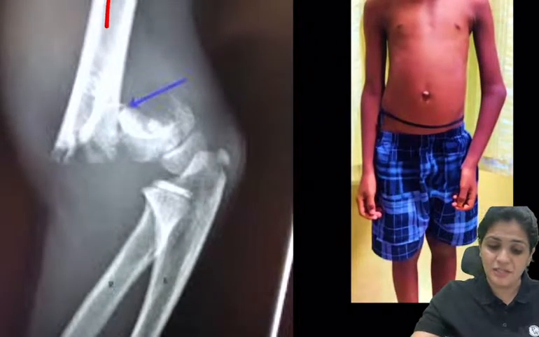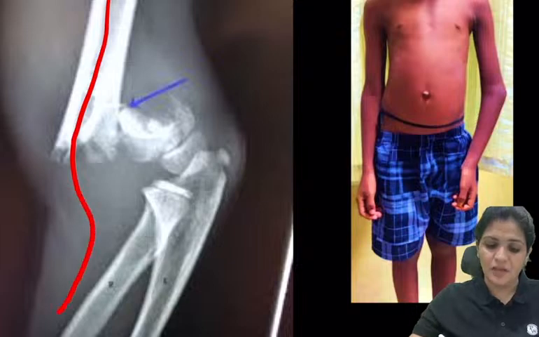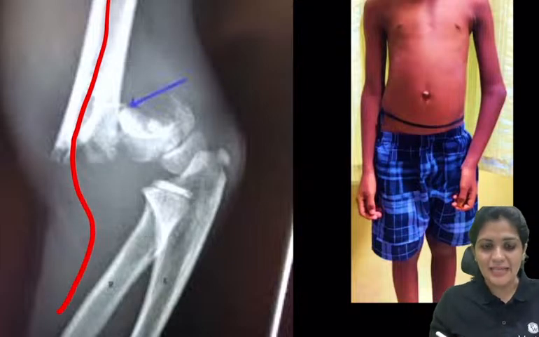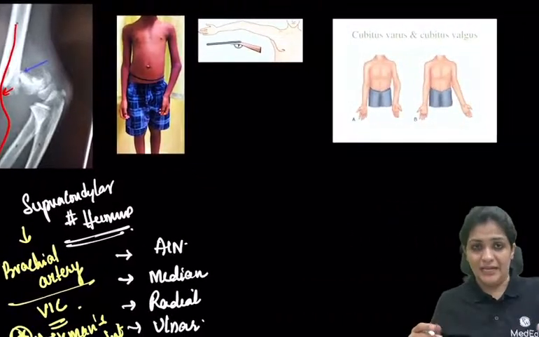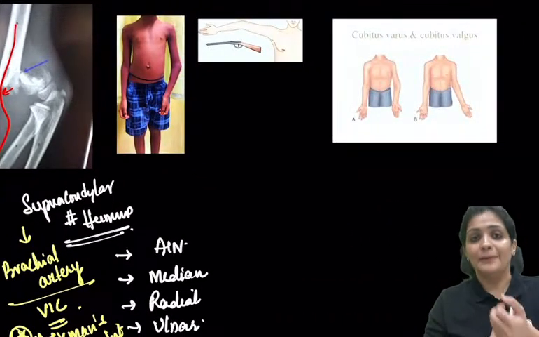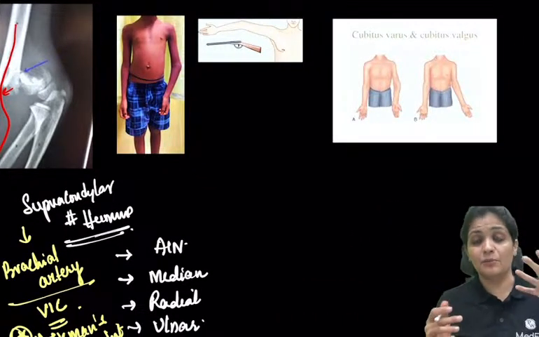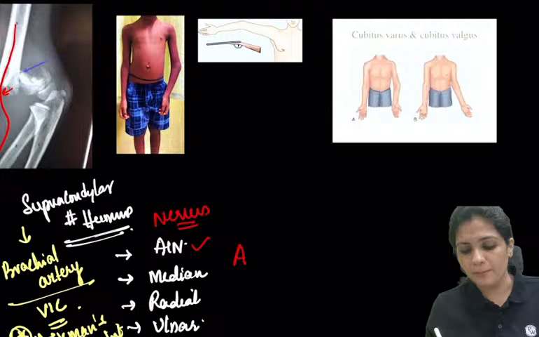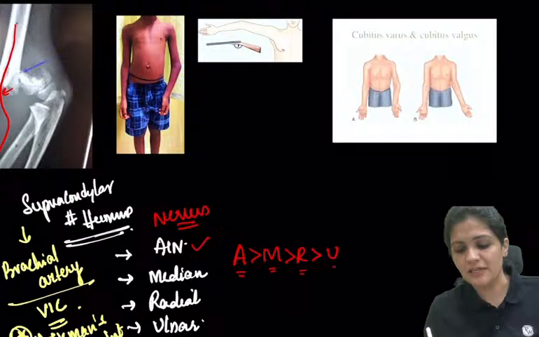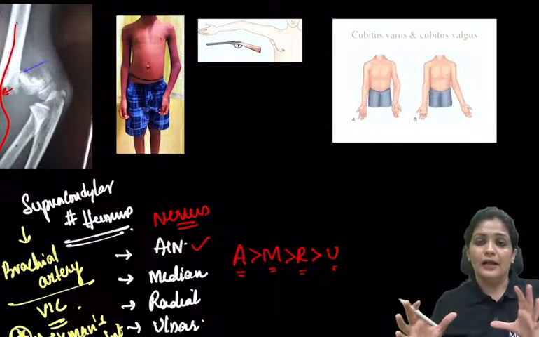As this artery is going like this, the fracture might hit or break or disrupt the artery, hence you check the pulsation immediately. Otherwise, they can also damage the nerves. So what are the nerves damaged? The first one is the anterior interosseous. How do you remember? AMRU, right? So this is anterior interosseous nerve most, next median, next radial, next ulnar, depending upon your displacement.